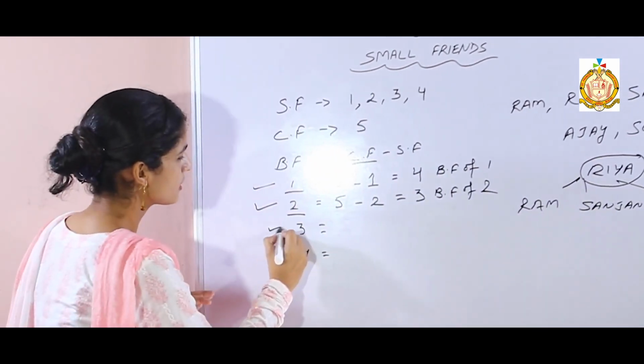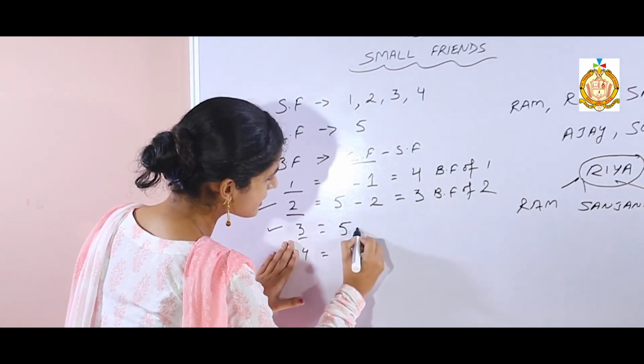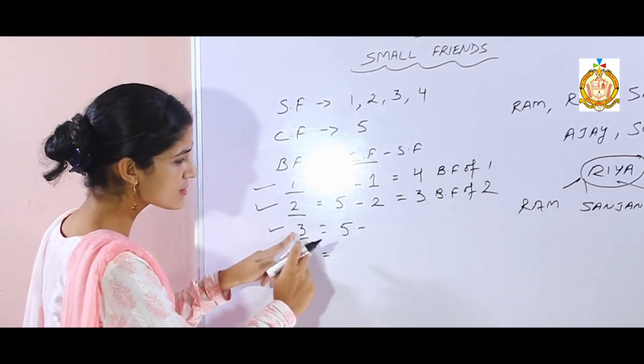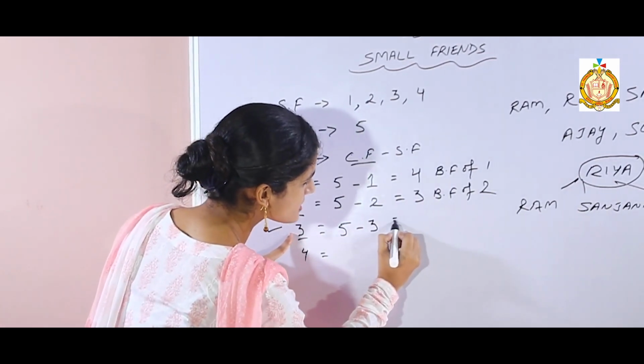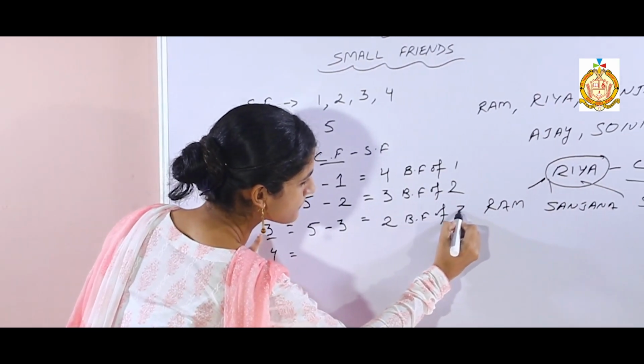Now next 3. We have to find the best friend of 3. How will we find out? From the common friend, subtract your small friend. We are talking about 3. So 3 is the small friend. 5 minus 3, your answer is 2. So 2 is the best friend of 3.